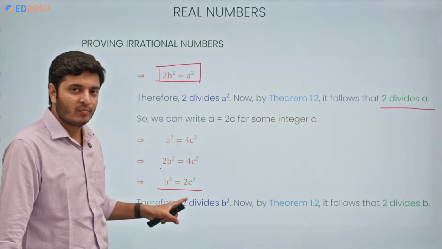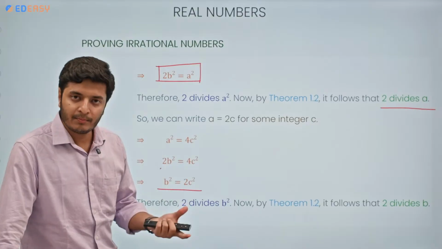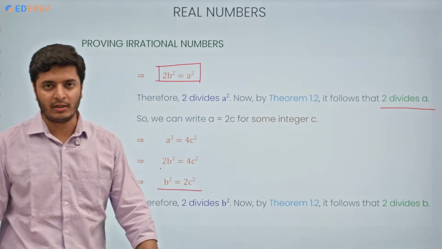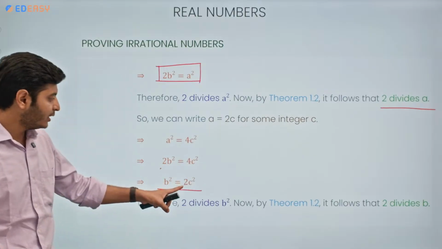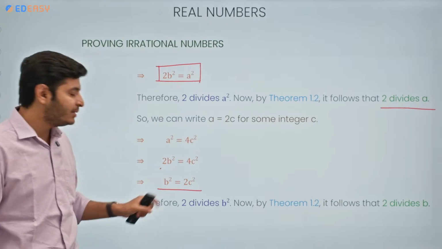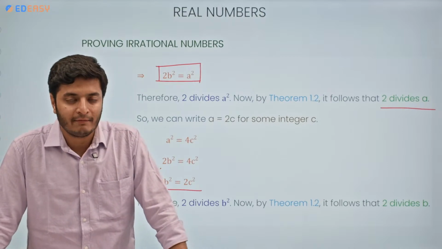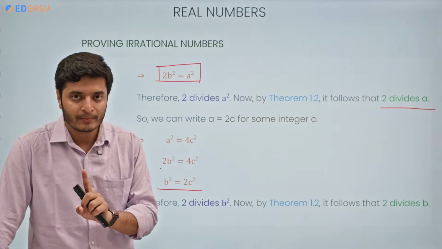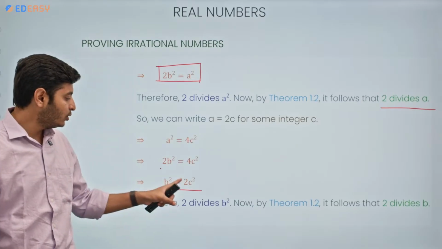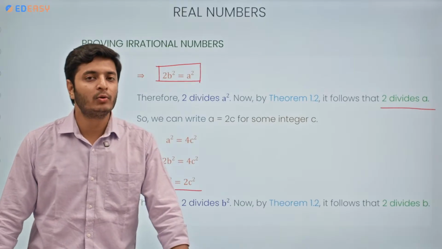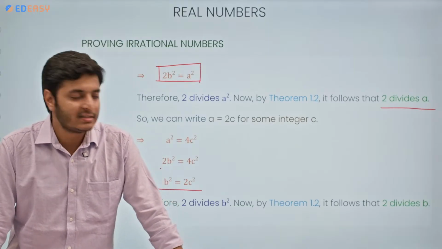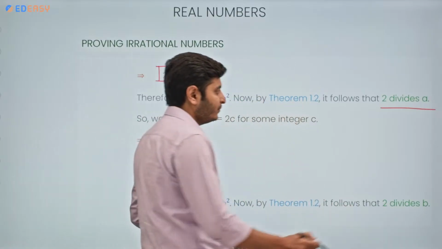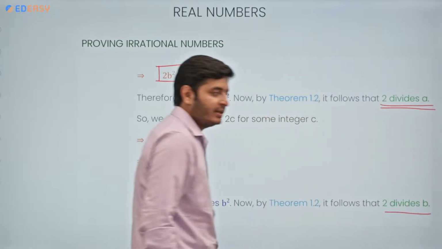Again, look at this equation. 2 is a prime number, correct? And 2 is being multiplied with c square. Forget about c square, whatever the value of c square is. But 2 is a prime number and it is present in the prime factorization of b square. Whenever we write the prime factorization of b square, it must have a 2. So it means that 2 divides b square. If 2 divides b square, then it means that 2 divides b as well. So we can see one thing: 2 is dividing a, and 2 is dividing b as well.